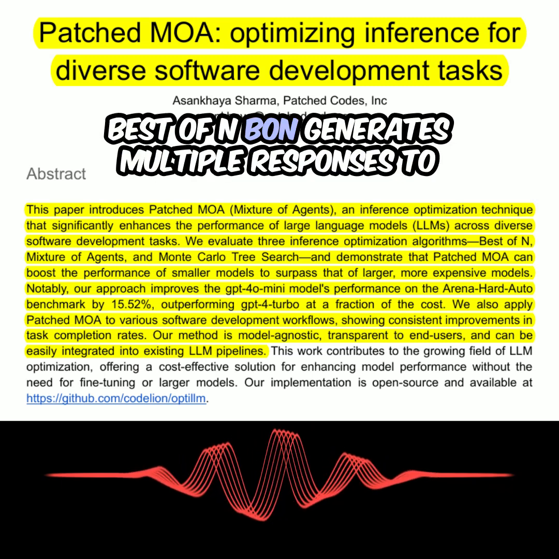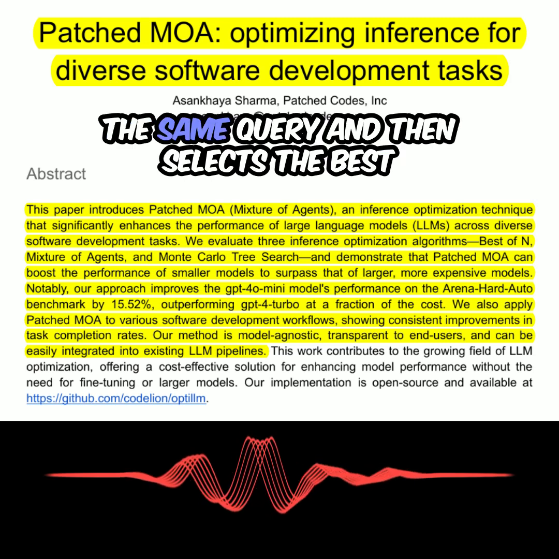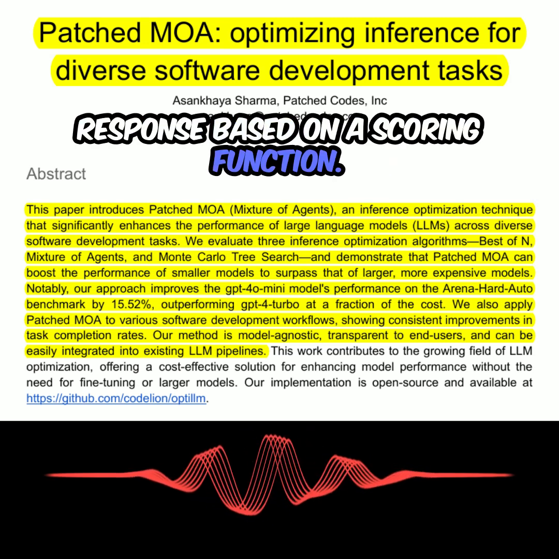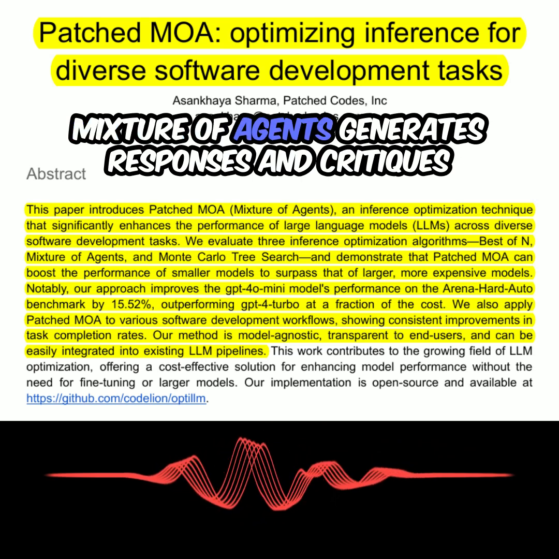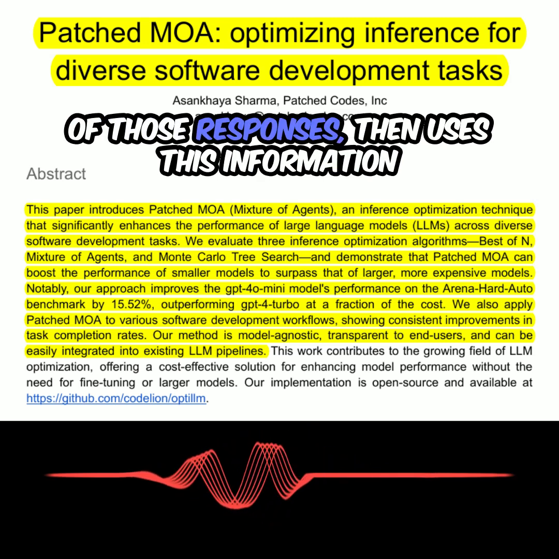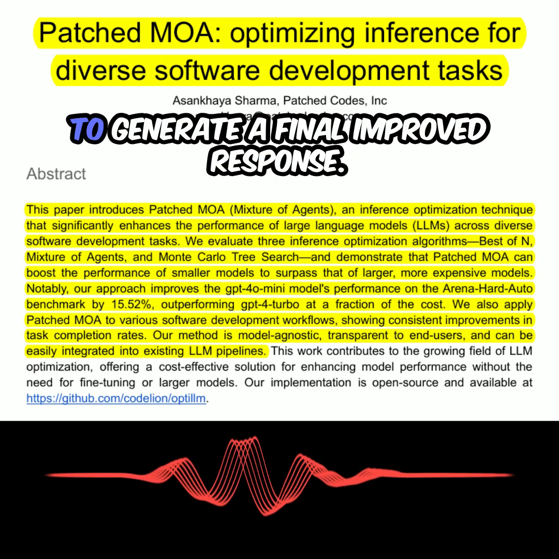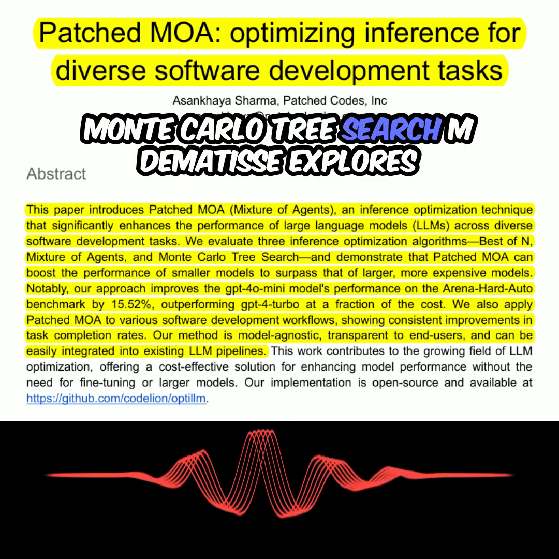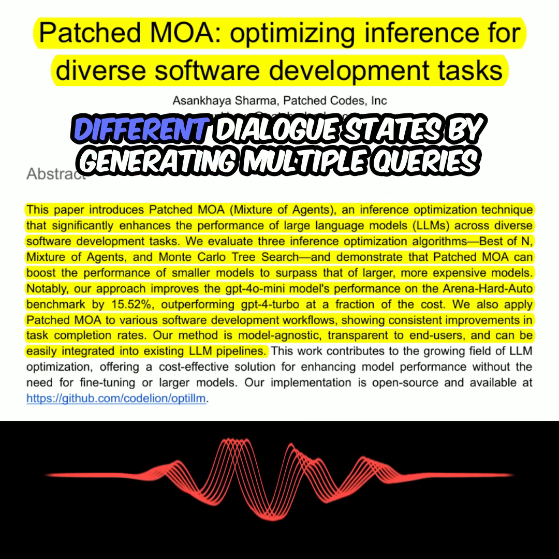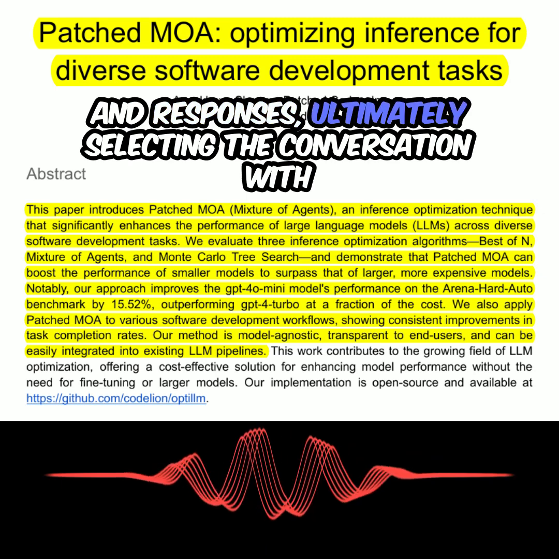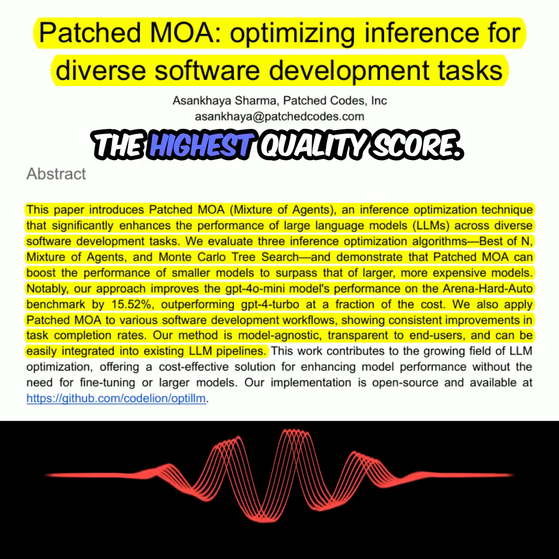Best of N, BON, generates multiple responses to the same query and then selects the best response based on a scoring function. Mixture of agents, MOA, generates responses and critiques of those responses, then uses this information to generate a final improved response. Monte Carlo tree search, MCTS, explores different dialogue states by generating multiple queries and responses, ultimately selecting the conversation with the highest quality score.